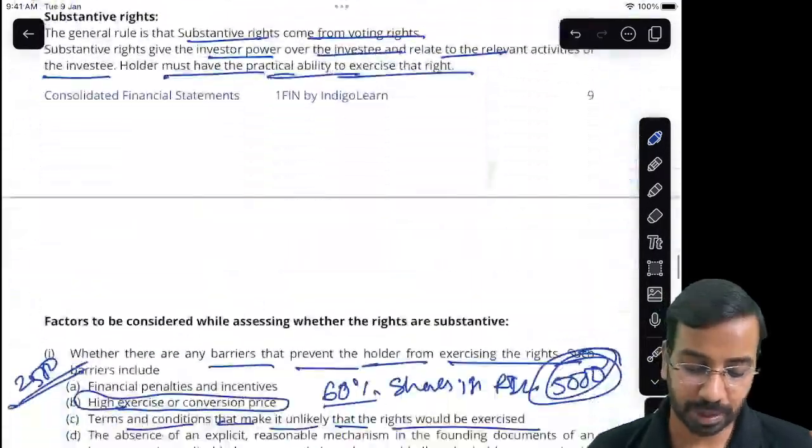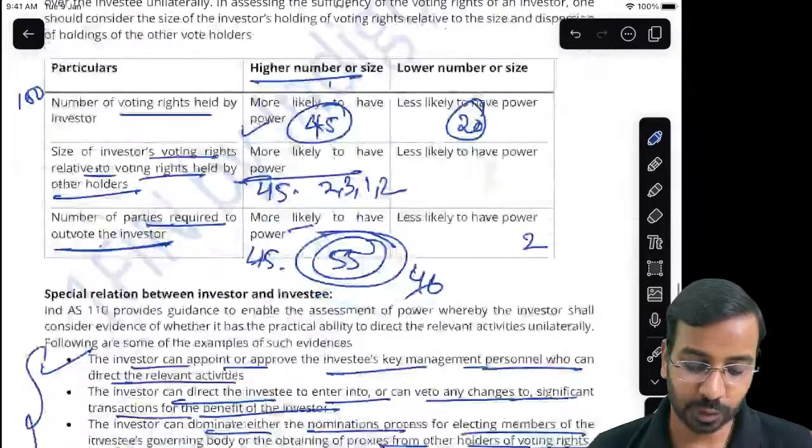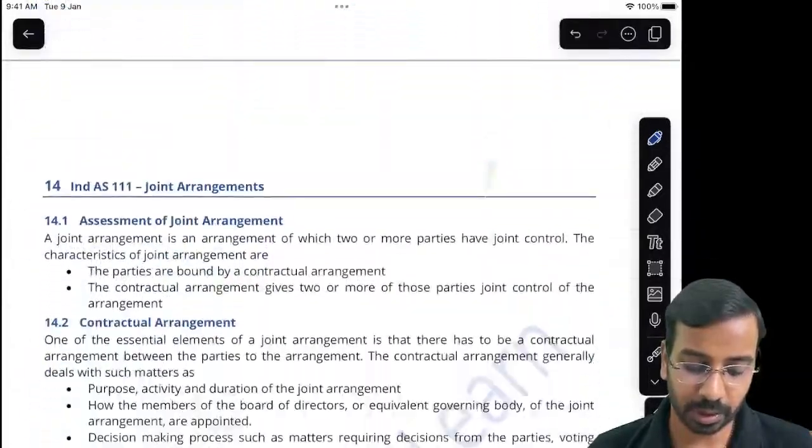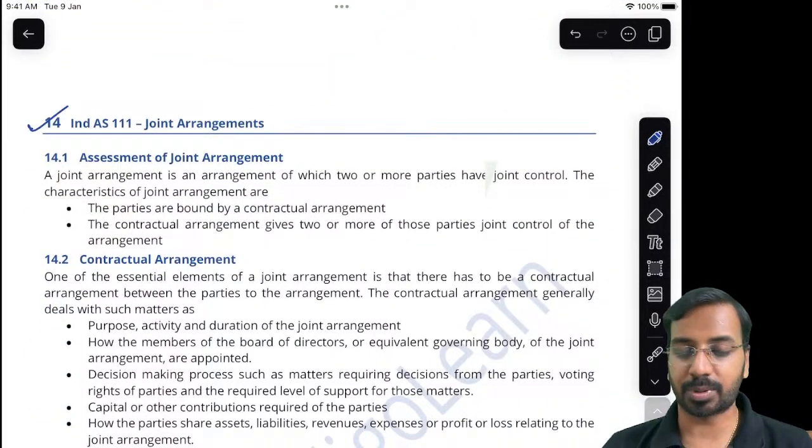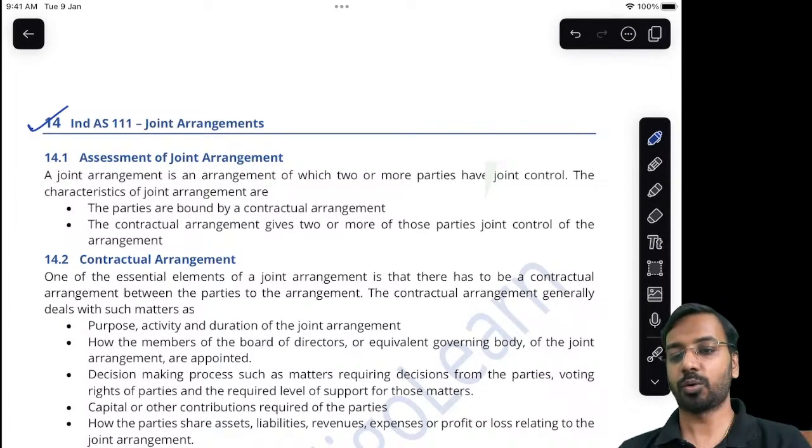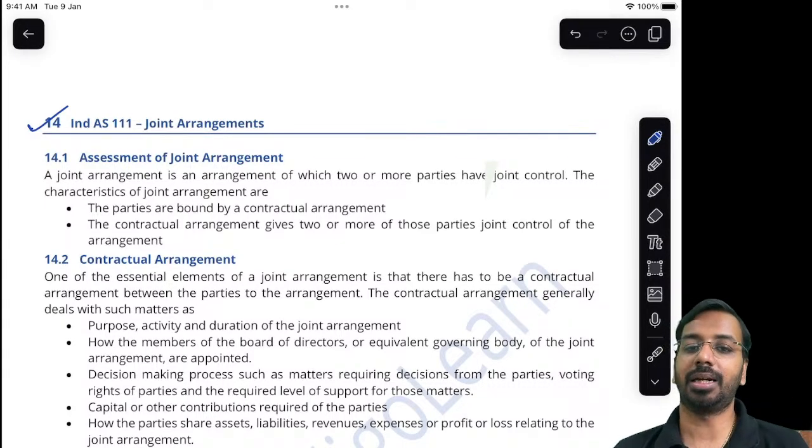In tomorrow's class, we'll continue with Ind AS 111 that deals with joint arrangements, and then we'll subsequently talk about investment in associates, accounting for joint venture and related aspects. Any questions?